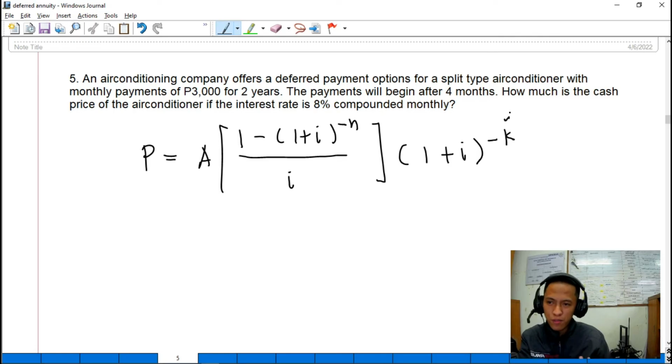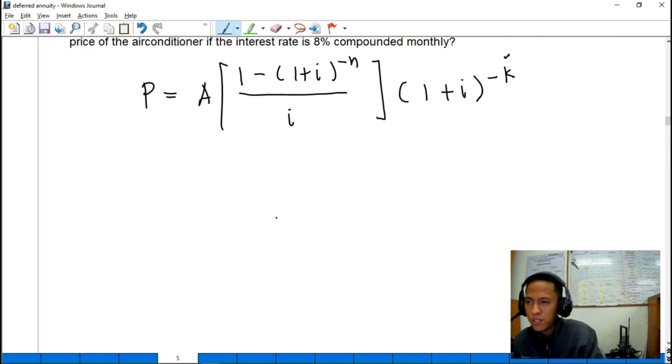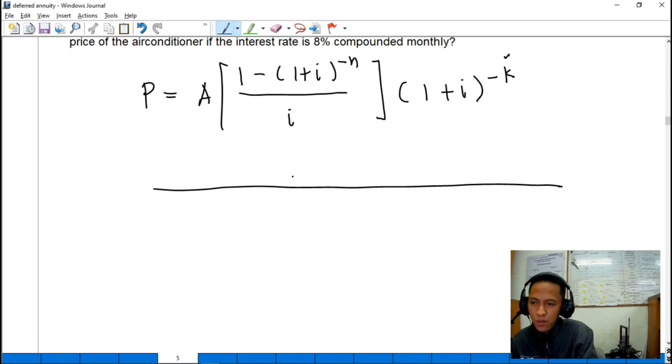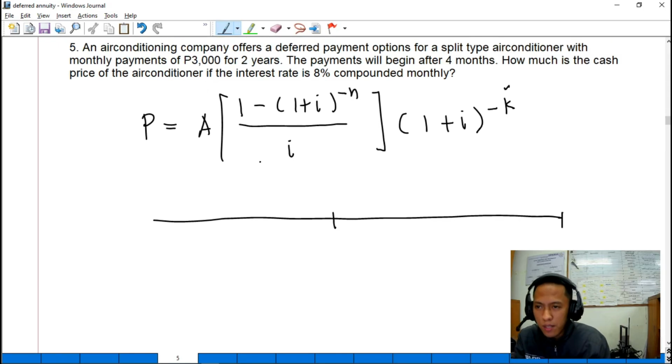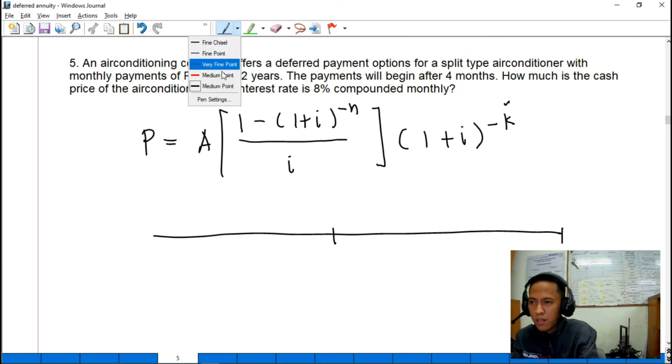We can compute using the formula as well as you can use the cash flow diagram to analyze the problem. Let's just draw first the cash flow diagram. So that is payable for 2 years, 1, 2. Then that is monthly. Divide natin yung isang taon.